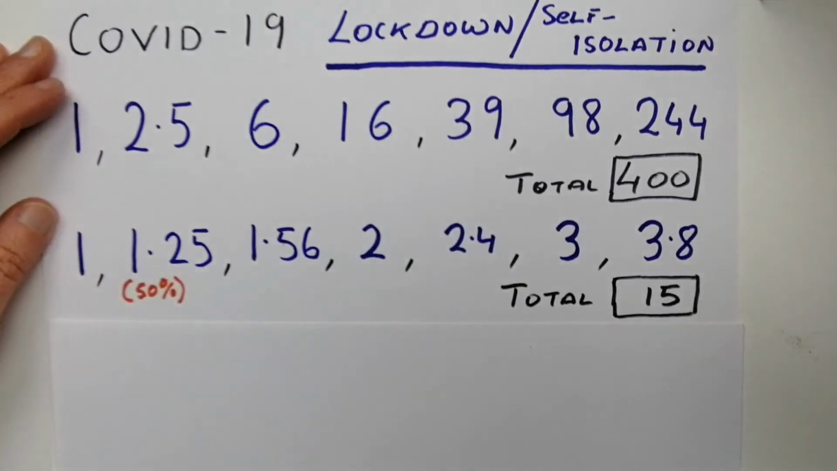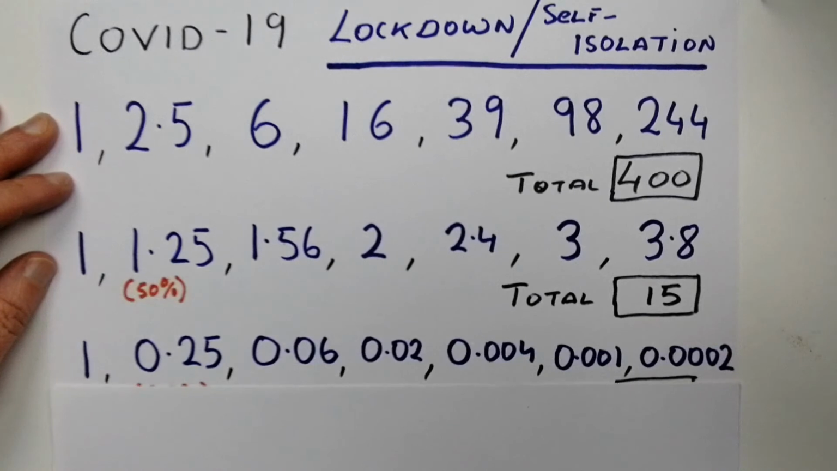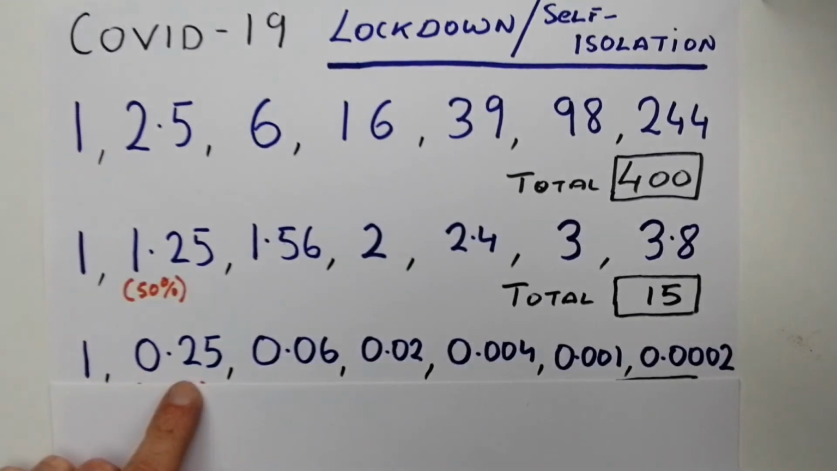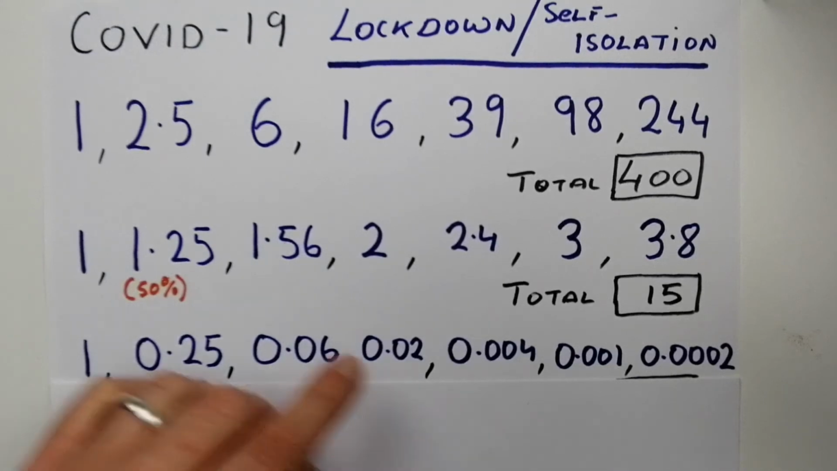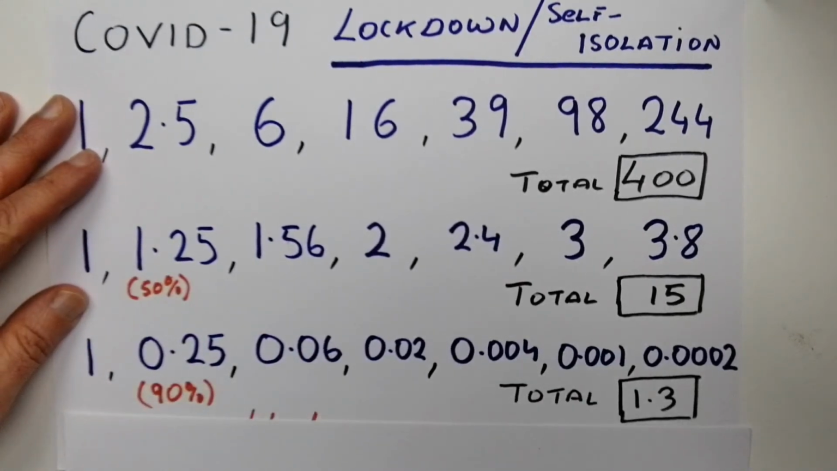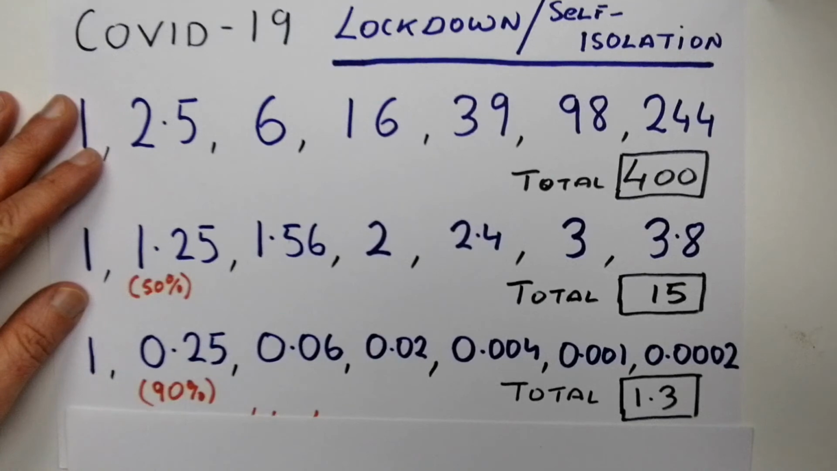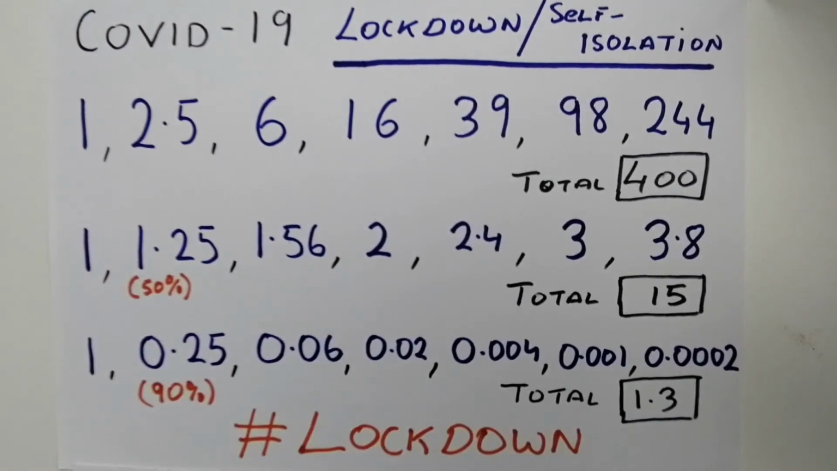Dramatic improvement. But if 90% of the population was to comply with the lockdown, then one person would actually infect 0.25, a quarter of a person, and it gets smaller and smaller as you multiply it out. So this one person would infect 1.3 people. So the simple message is that the only way to fight the COVID-19 virus at present is a lockdown.